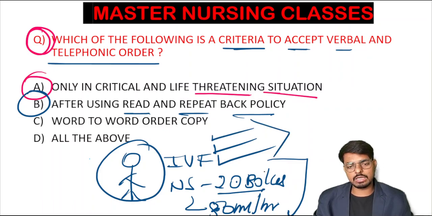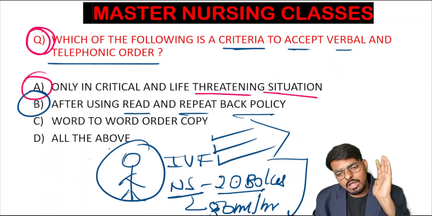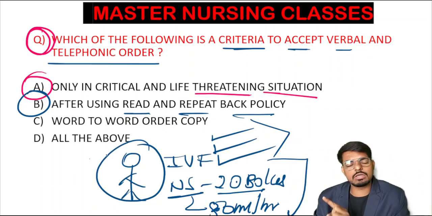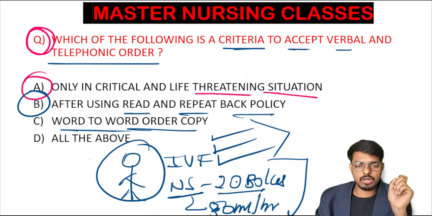You have to say: just for confirmation, I am reading and repeating it back. That is NS 2-pint bolus, and after that 50 ml per hour continuous. Yes, that is the read and repeat back. You are reading whatever the doctor told you and repeating it back to the doctor, and after getting the confirmation, you have to start the infusion.